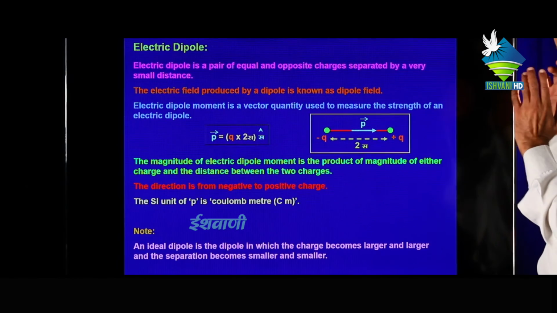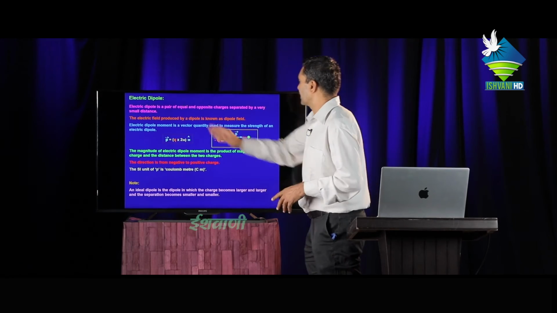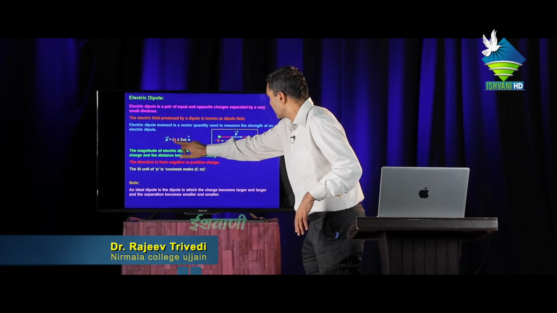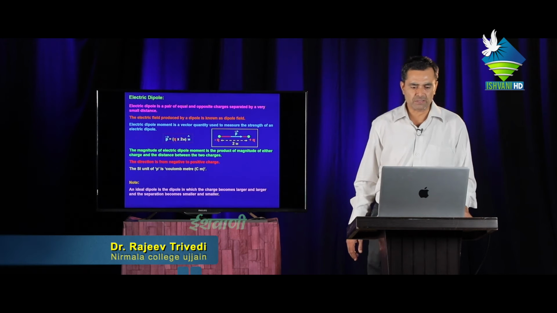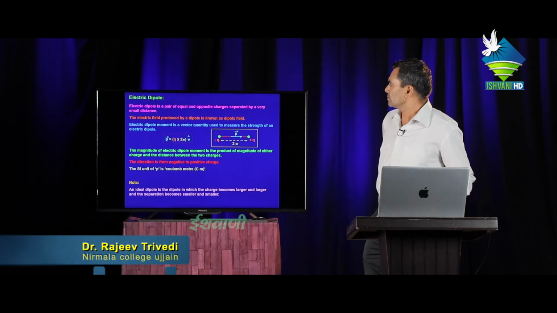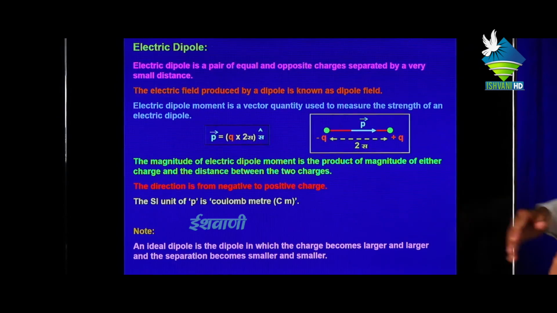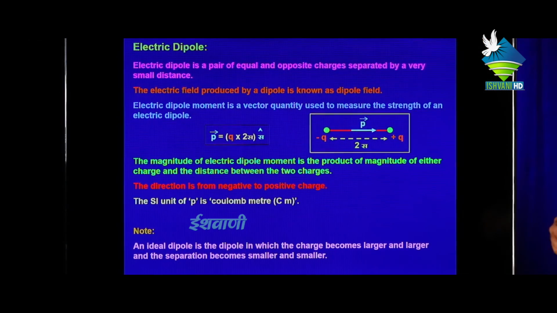Then the dipole moment of any electric dipole is equal to the product of the magnitude of any one charge and the distance between them. The magnitude of electric dipole moment is the product of the magnitude of either charge and the distance between the two charges.